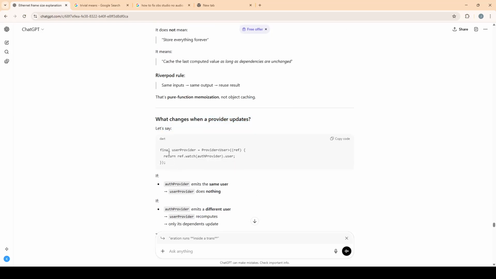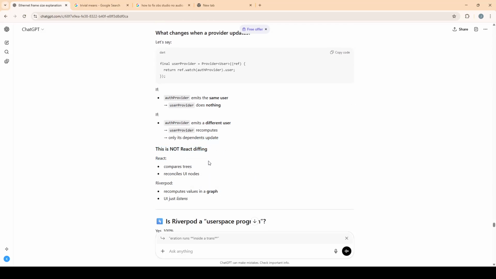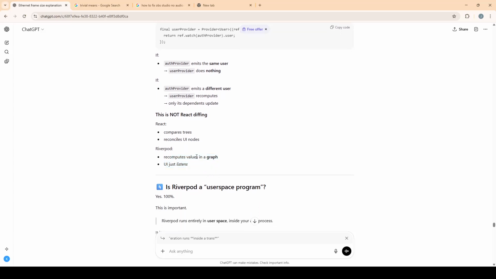What changes when a provider updates? Let's say: final userProvider = Provider((ref) { return ref.watch(authProvider).user; }); Now, if the auth provider emits the same user, then the user provider does nothing. If the auth provider emits a different user, then the user provider recomputes. Then only its dependents update. This is not React diffing. React compares trees and reconciles UI nodes. Riverpod recomputes values in a graph, and the UI just descends.